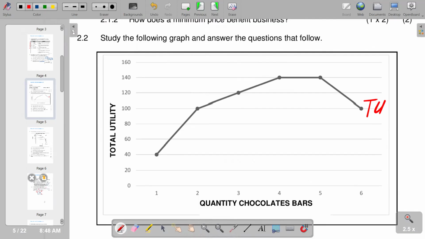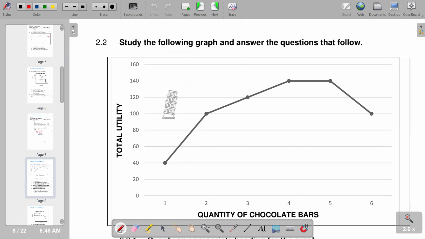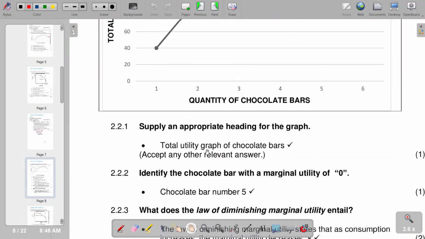So this is the curve that we have, and it is the total utility graph of chocolate bars. So this is the title that we can give. The second question is identify the chocolate bar with the marginal utility of 0. Marginal utility is the additional satisfaction or the additional utility that is gained from consuming one extra unit. And when our total utility is not changing, it means we don't have any additional utility, which means our marginal utility will be 0.